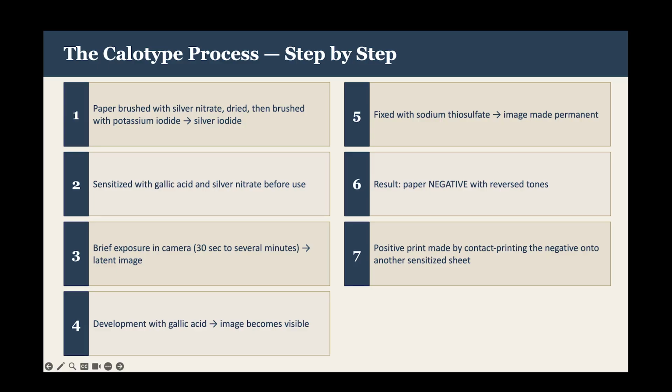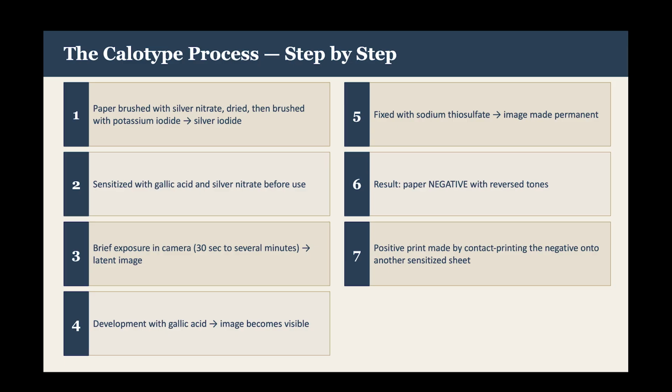So the step-by-step calotype process was, first off, brushing a paper with silver nitrate, drying it, and then brushing it with potassium iodide. That creates silver iodide. That was then sensitized with gallic acid and silver nitrate before use. After a brief exposure in camera, from 30 seconds to several minutes, it would create a latent image on that sensitized paper. Development of it was with gallic acid, and after that the image would become visible. In order to have the image stay, the image would need to be fixed with sodium thiosulfate. After that, the image was made permanent.